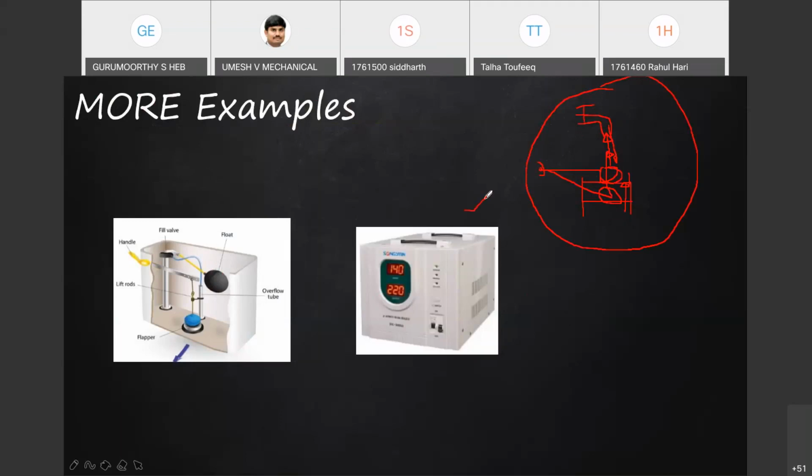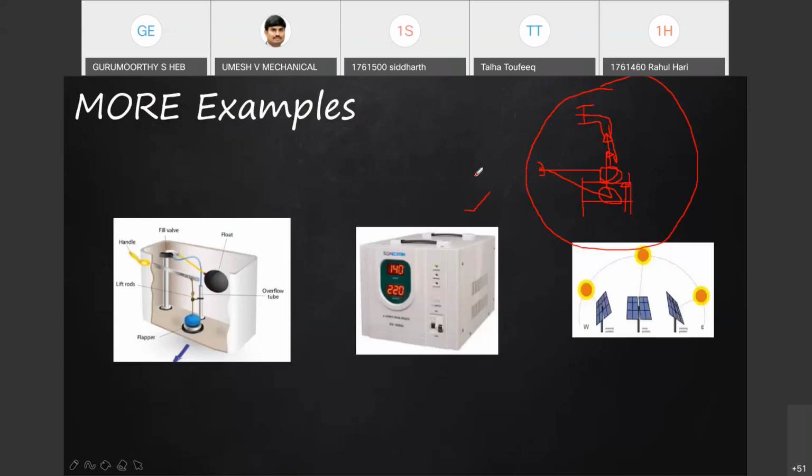Another example for closed loop system: whenever voltage drops, it is automatically established. We are not going to do anything. Similarly, you can think of a closed loop solar tracking system.